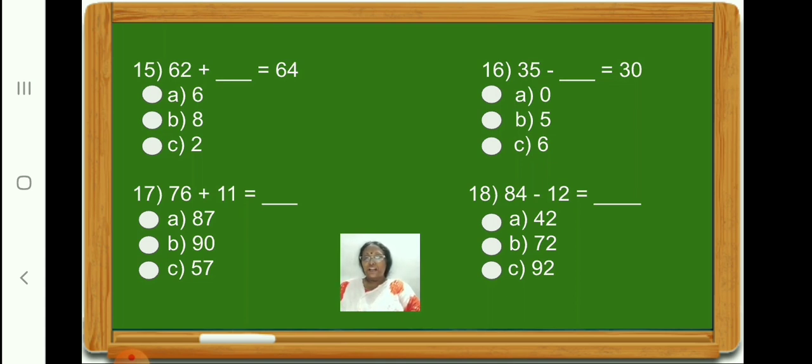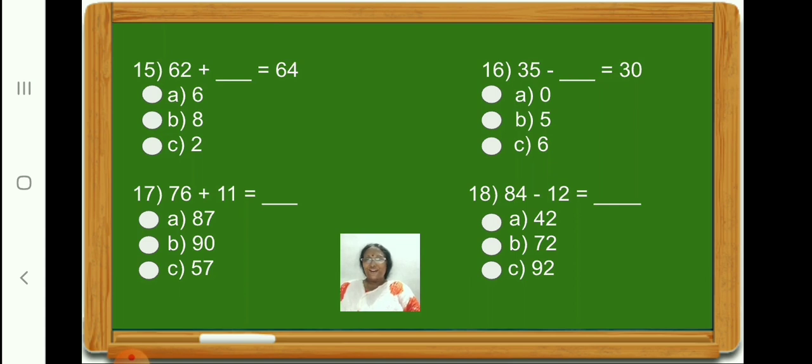So option A is wrong. So now let us see option B. Keep bigger number 62 in your mind and add 8 fingers. Okay. 63, 64, 65, 66, 67, 68, 69, 70. So option B is also wrong.